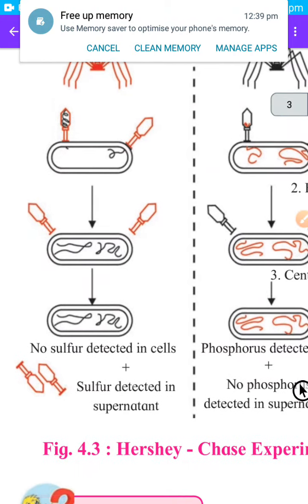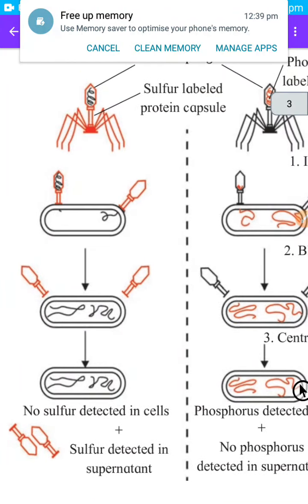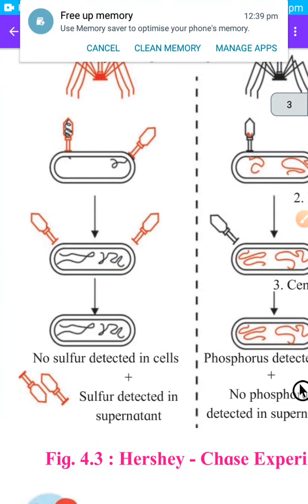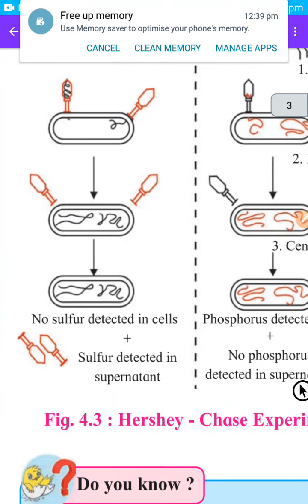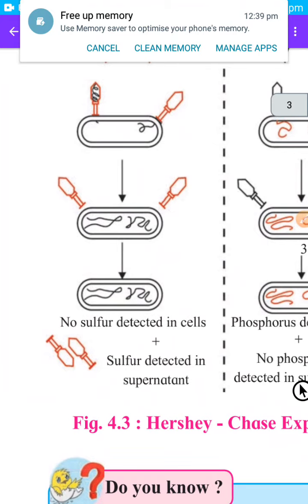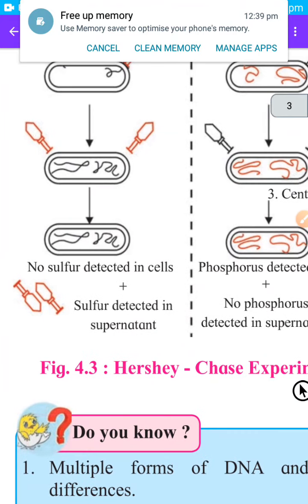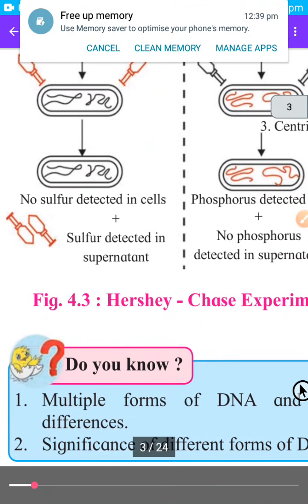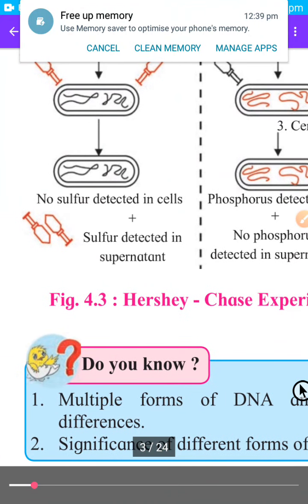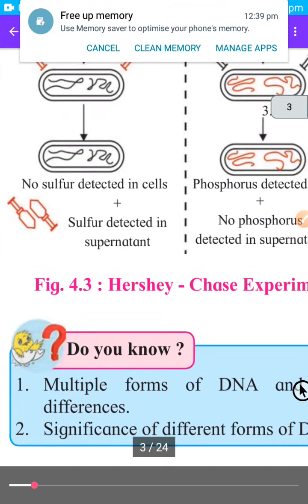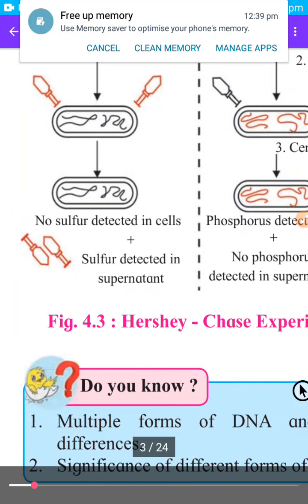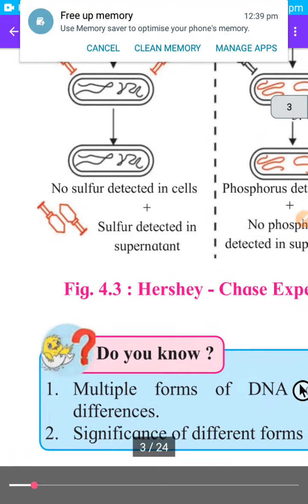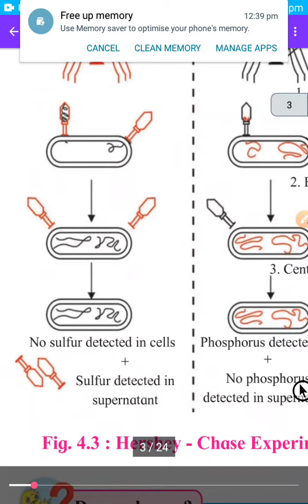Then this virus infects the bacterial cell, the square bacterial cell. The DNA is in black color and the capsule is in red color. No sulfur is detected in the cell. Understood?